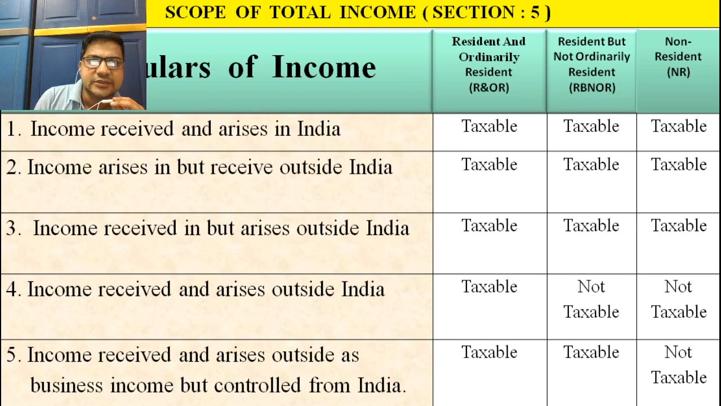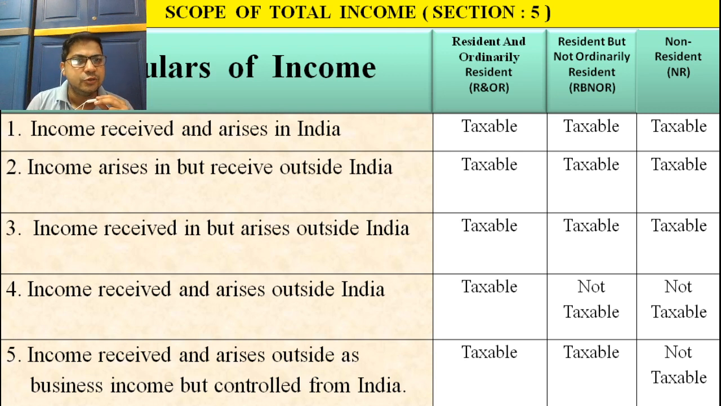Sometimes they may ask the question, write a short note on scope of income. You should write all these five rules, and you will get 5 out of 5. Sometimes they may ask a practical problem for 7 to 10 marks, based on these five rules, where you have to find the gross total income of an individual, assuming the individual is an RNOR, RBNOR or NR. On that basis they can set the problem and you can easily solve it.